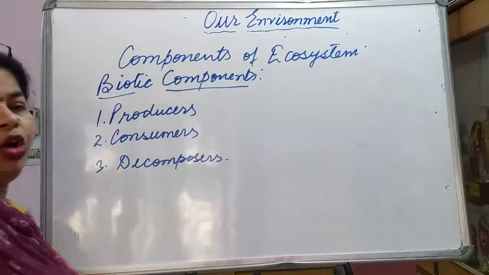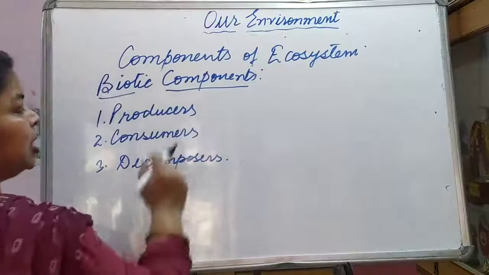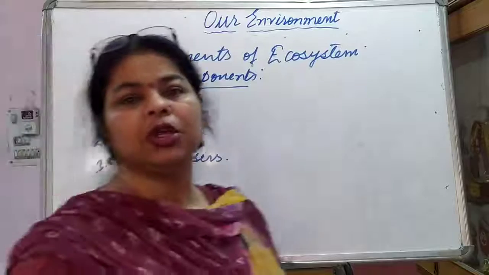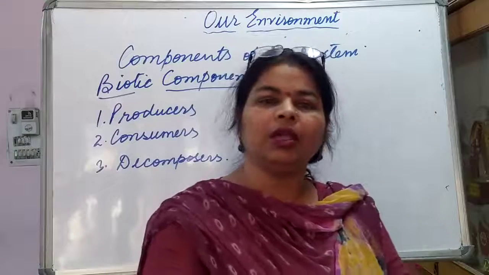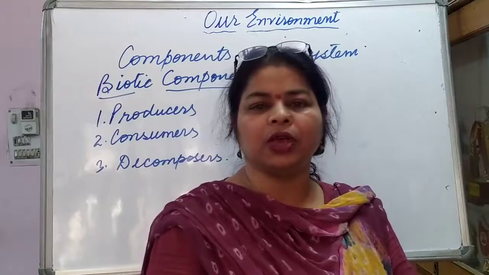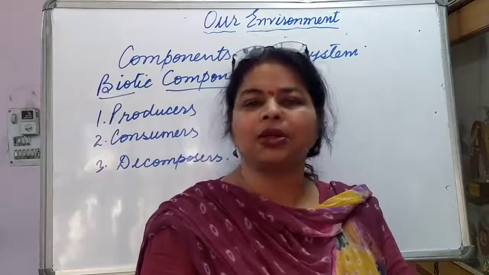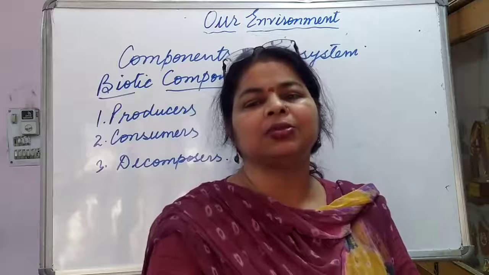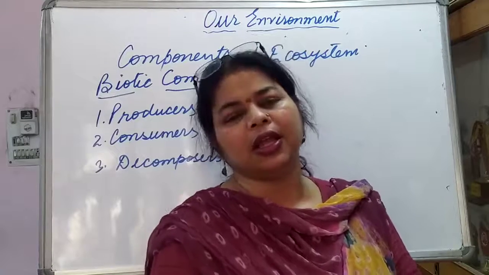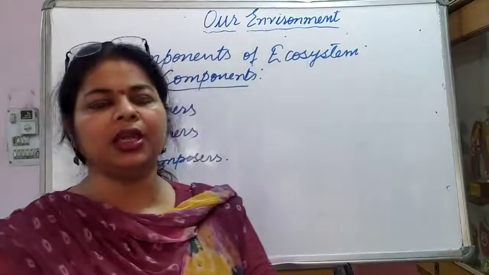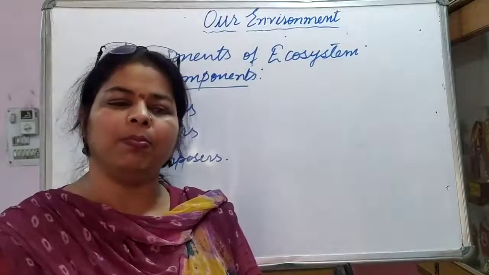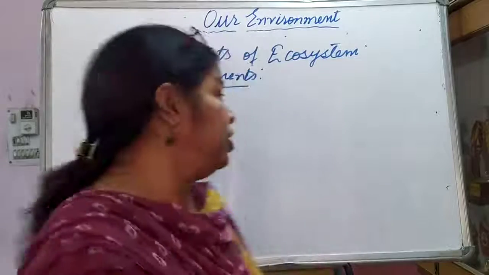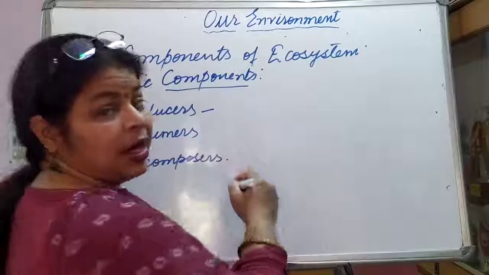Okay. So what do you mean by producers? The producers are the organisms which produce food on their own under some particular conditions. In the presence of some conditions and with the help of inorganic substances, they convert these inorganic substances into organic compounds. So which organisms come under producers?